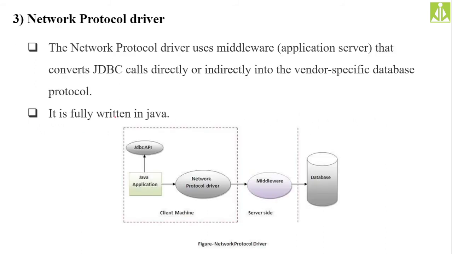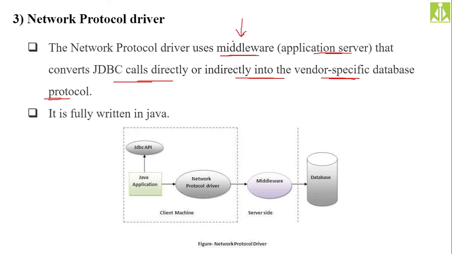Then we have the third driver, that is the network protocol driver. It uses the middleware, or we can say the application server, that converts the JDBC calls directly or indirectly into a vendor specific database protocol. Here also the conversion takes place, and it is fully written in Java. The middleware concept is a high level concept, and it is too early for me to explain the term middleware.